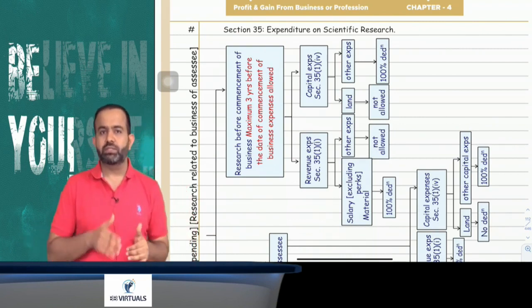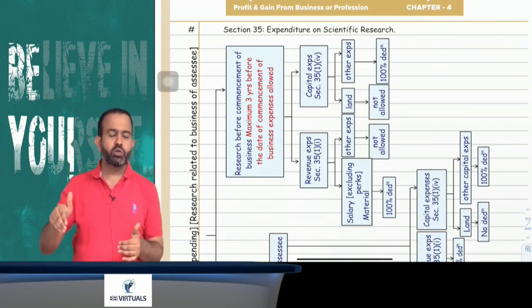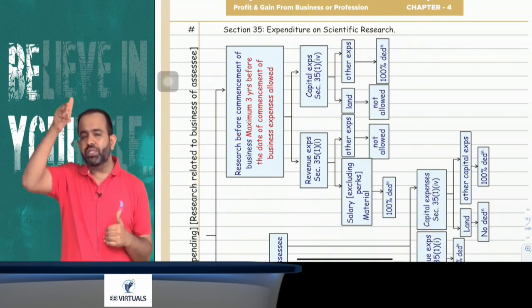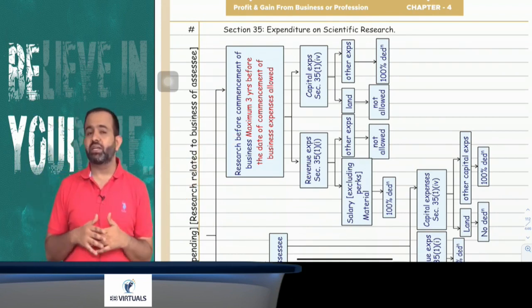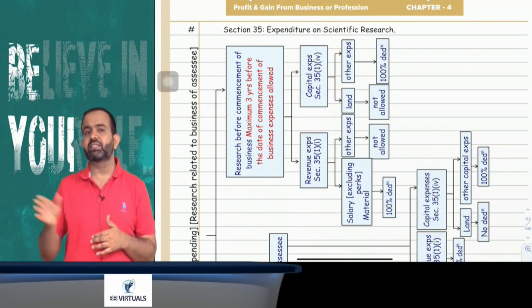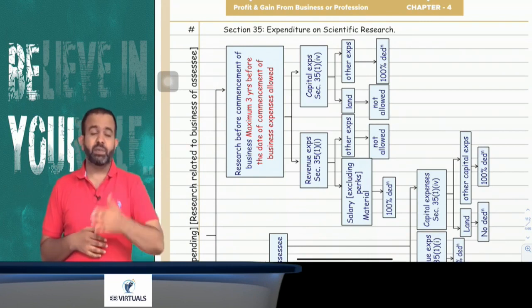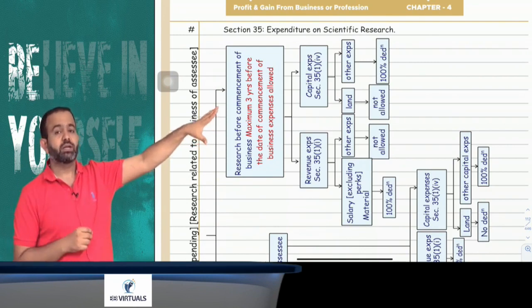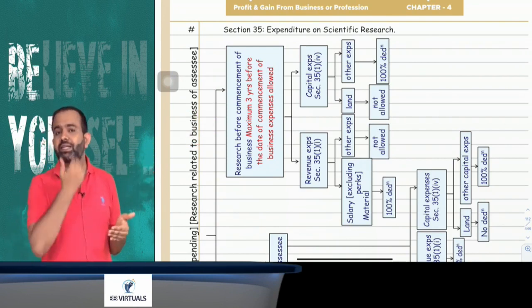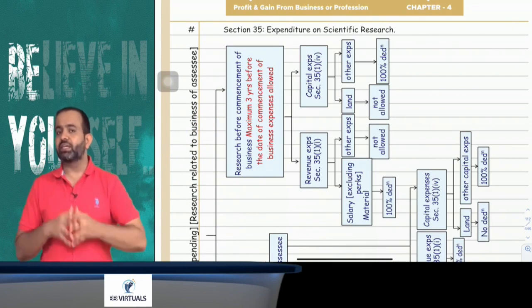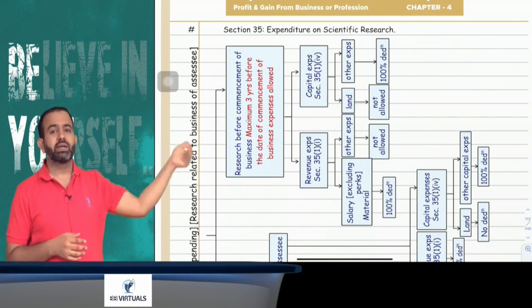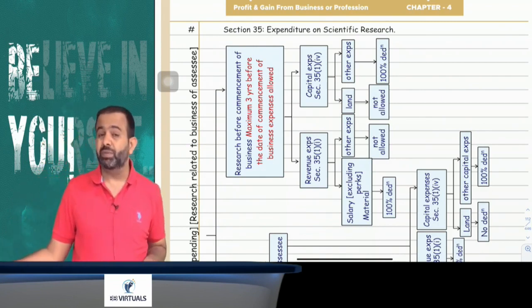Scientific research, in-house research, two parts: research during the course of business, and research before commencement of business. During the course of business, all revenue expenditure and capital expenditure except land is allowed 100% deduction. Before commencement of business, maximum 3 years expenditure is allowed. Revenue only salary and material, and salary excludes perquisite, that is allowed as 100% deduction, and other revenue expenditure is not allowed. And in capital, except land, other capital expenditure is allowed 100% deduction.